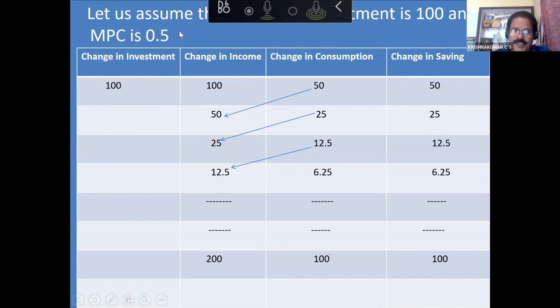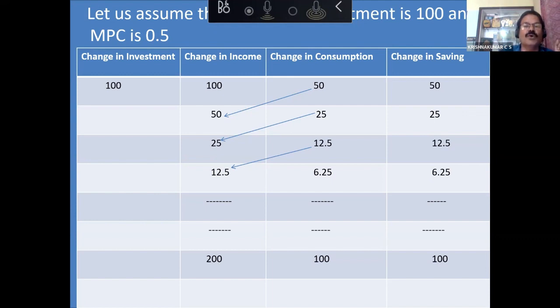It can be 0.75 or it can be 0.25, something like that. Here I am taking 0.5 as MPC, and the delta I, change in investment, is 100 crore. We already know that 100 crore investment leads to 100 crore income because government's expenditure is people's income. If government spends 100 crore, it will get divided into rent, wage, interest, and profit, and it will go into the hands of the people.